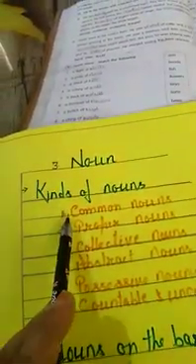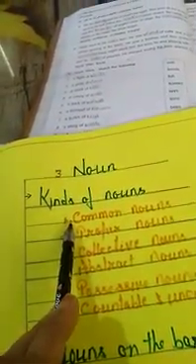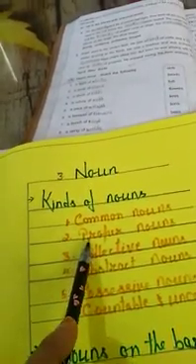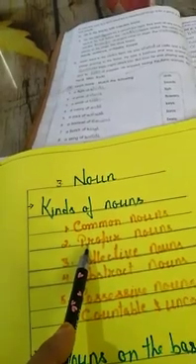Now, common noun is the general name of a person, place, animal, bird, or thing, and proper noun is a specific name of a person, place, animal, bird, or thing. And today we will start collective noun. Now, let's start. Now, children, what is collective noun?